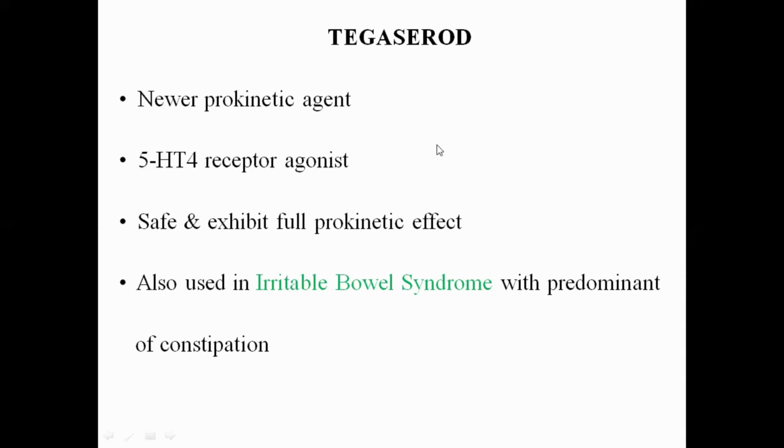Okay. So other than anti-emetic drugs, this drug is also used for the treatment of irritable bowel syndrome with predominant constipation. Okay, newer prokinetic agents, serotonin 4 receptor agonist effect, so it increases the peristaltic movement, and is used as an anti-emetic for nausea and vomiting, and also for irritable bowel syndrome with predominant constipation. Okay, probably they will not ask a question from this slide, Tegaserod,